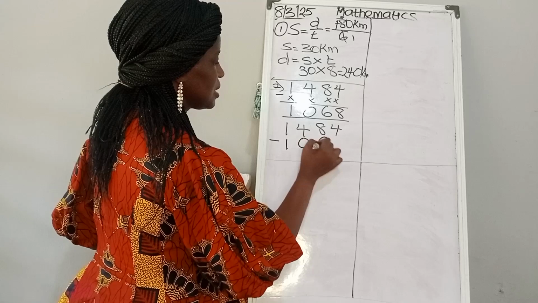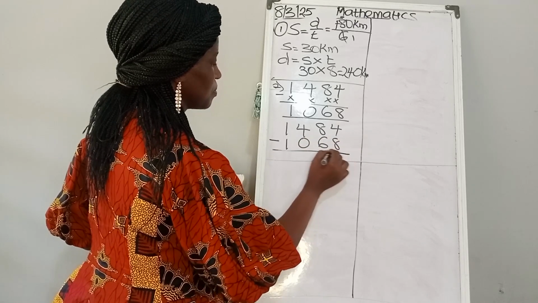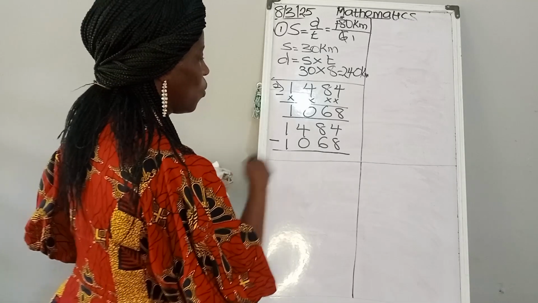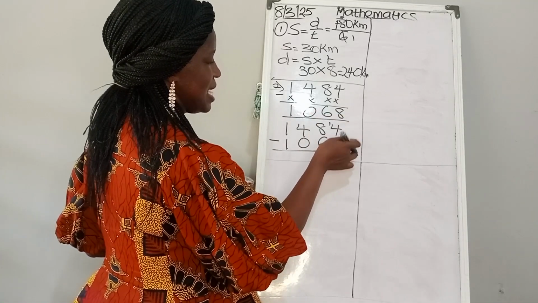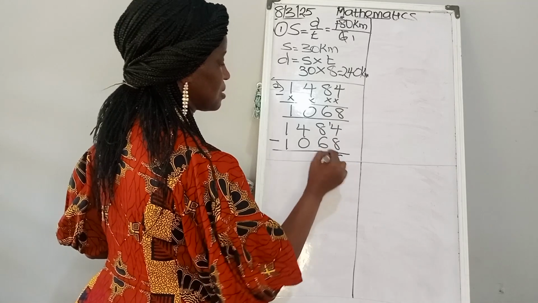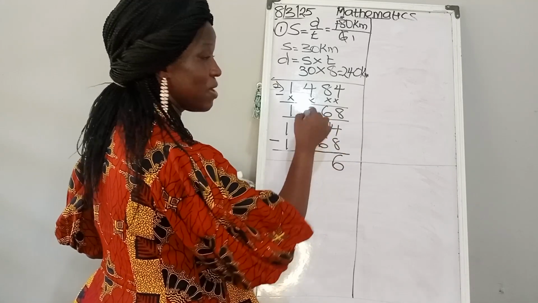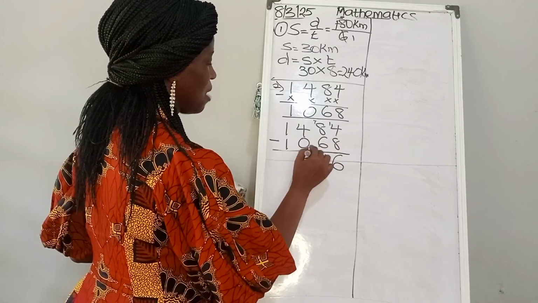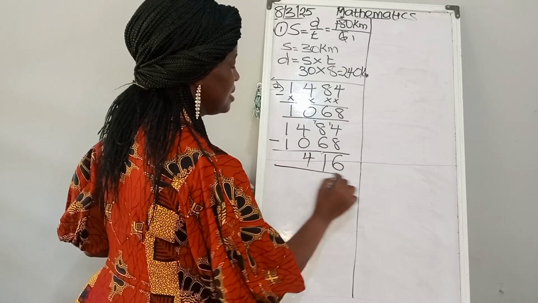Can 8 be taken away from 4? Impossible. So let's borrow 1 from this 8, making 14. 8 away from 14, that is 6. We have 7 left. 6 away from 7, we have 1. Then here we have 4. So the missing number is 416. That is a very simple question.